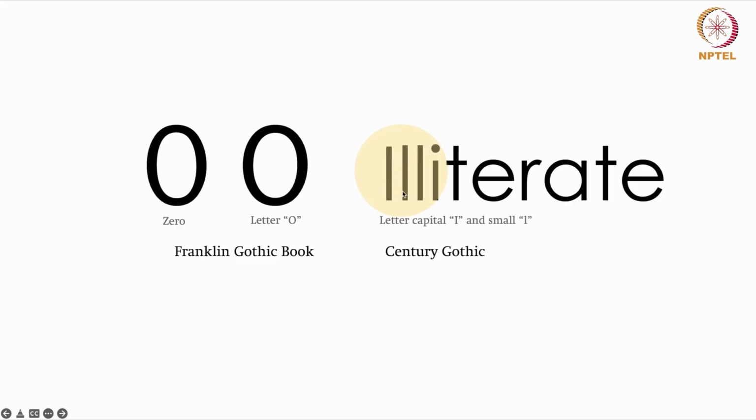In the second example, where it has been written "illiterate," the capital I and the small l have hardly any difference. Once you look at the word you will read it, but many times, especially in road signs and other places, it might create confusion.